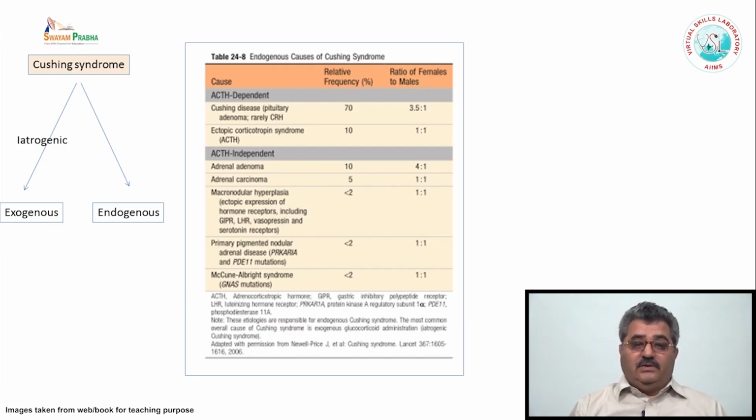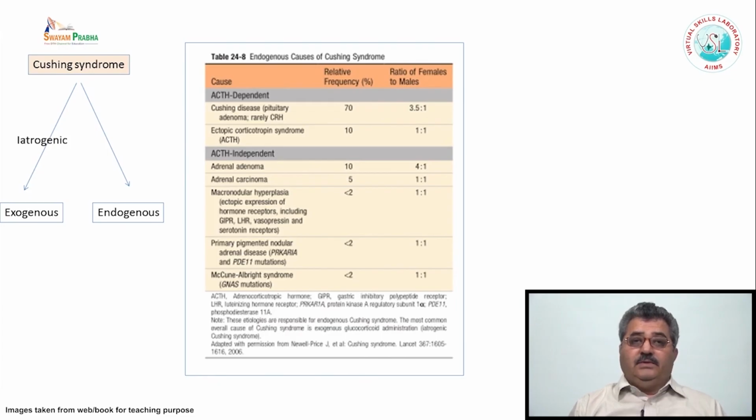The other causes are endogenous causes. Something may be wrong in the pituitary gland, which is classically known as Cushing disease, whereas hyperfunctioning of the adrenal cortex is known as Cushing syndrome. The most common cause of Cushing disease is the pituitary adenoma. The other may be, very rarely, hyperplasia or pituitary carcinoma.